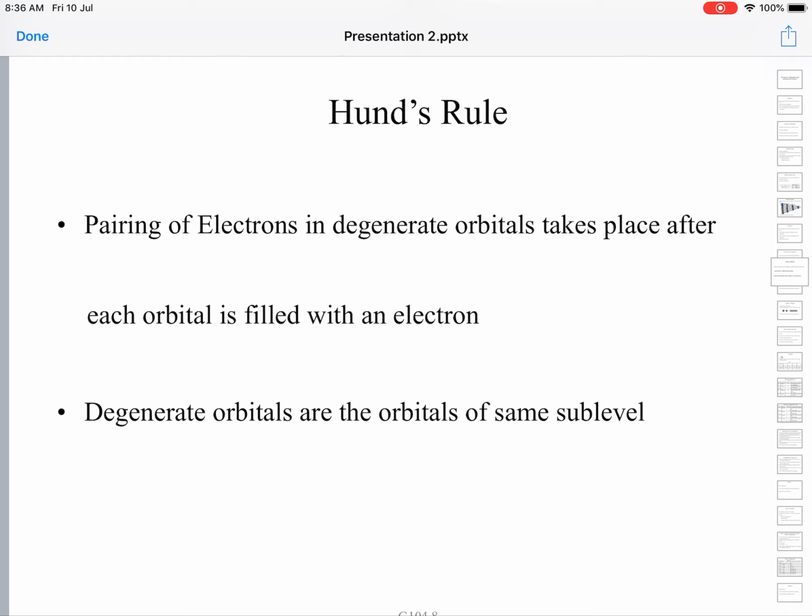If you can recall our fundamentals, in S, P, D, F we usually refer to them as orbitals, but spectroscopically, from which they originated, actually from the spectral studies, they are called sublevels of energy in a main energy level.